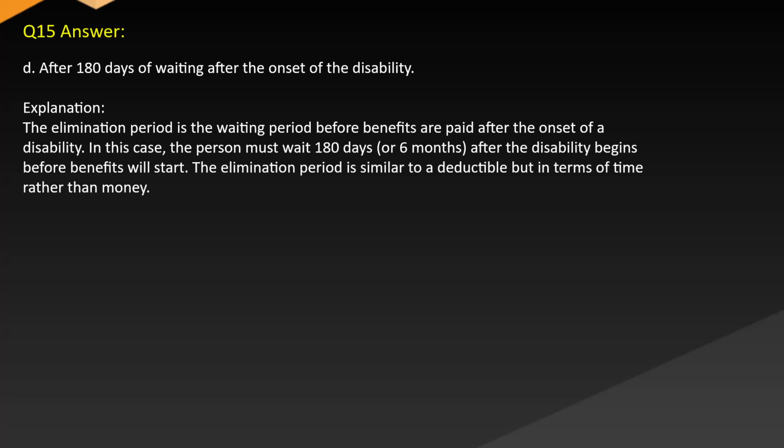Explanation. The elimination period is the waiting period before benefits are paid after the onset of a disability. In this case, the person must wait 180 days or 6 months after the disability begins before benefits will start. The elimination period is similar to a deductible, but in terms of time rather than money.